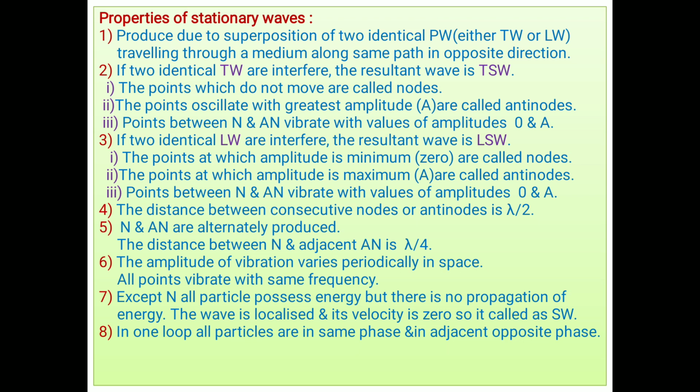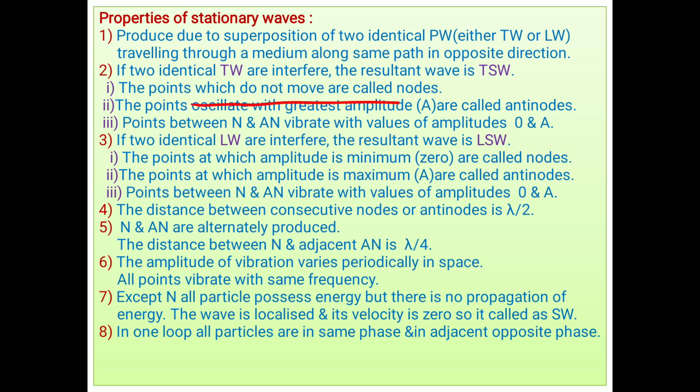Nodes are the points of minimum or zero displacement. The points which oscillate with the greatest amplitude, meaning maximum displacement, are called antinodes. The points between a node and an antinode vibrate with amplitudes between 0 and A.